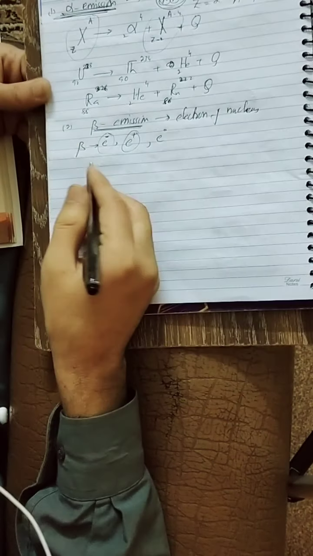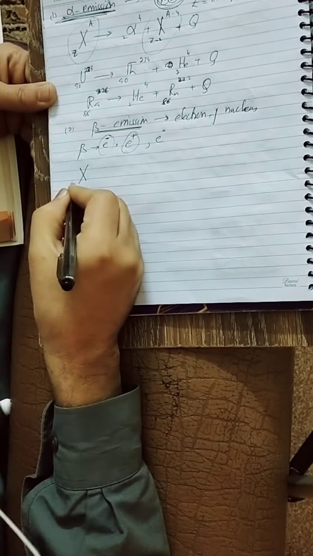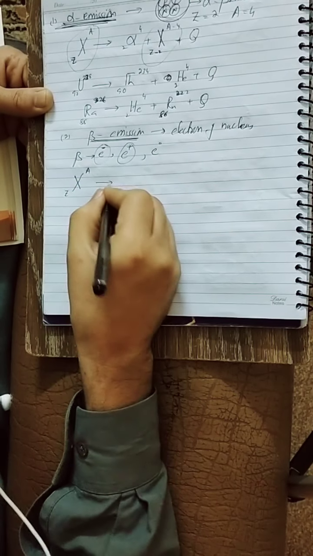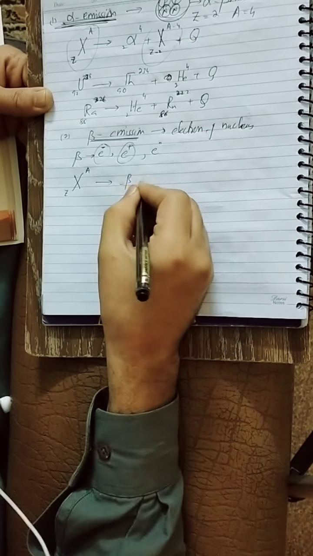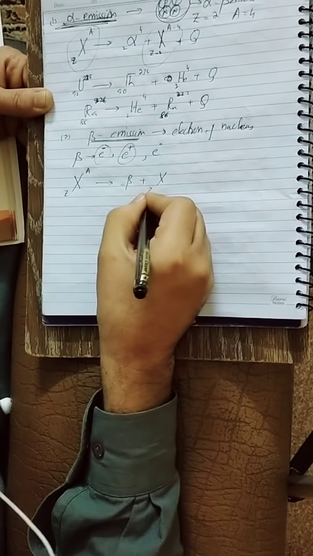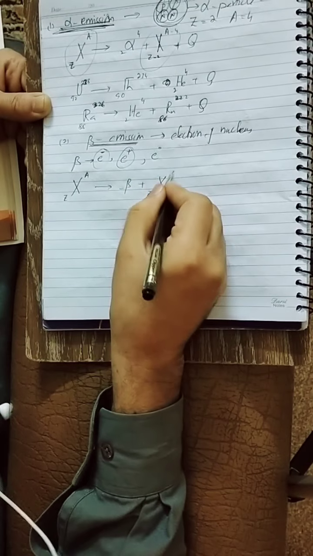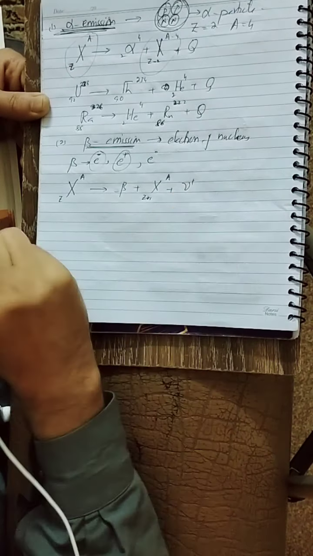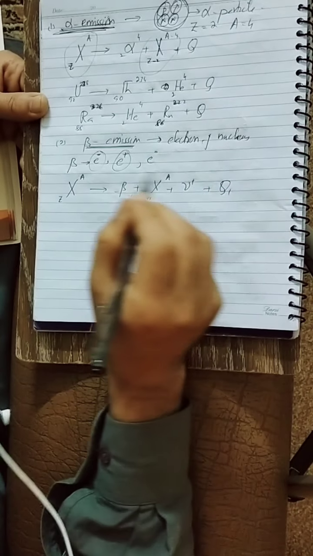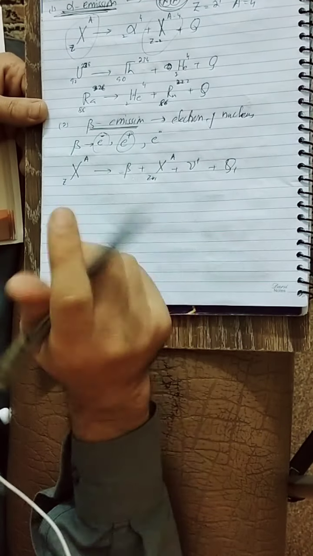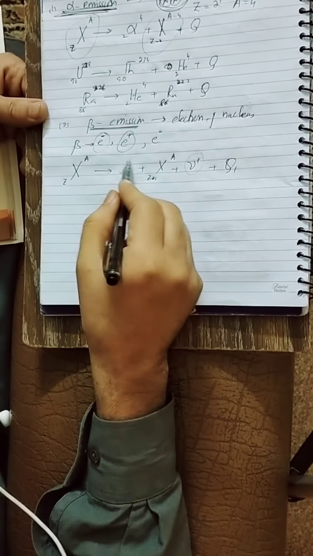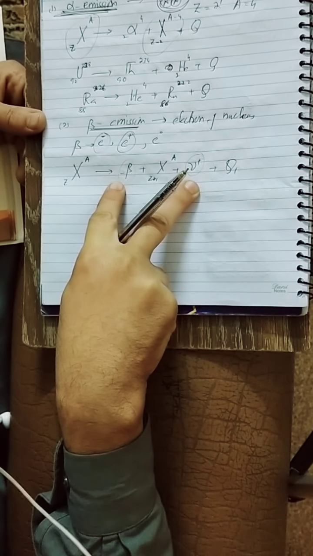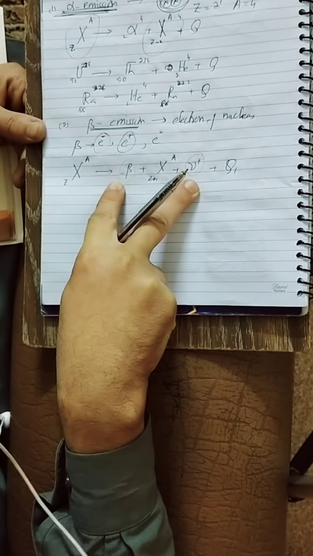Okay, look at the example. We have a parent nucleus X, with charge number Z and mass number A, which emits a beta negative. So its charge number will be increased by 1 and there is no effect on the mass, and an anti-neutrino will be emitted, plus Q. Okay, an anti-neutrino will be emitted. This anti-neutrino is emitted for the sake of the law of conservation of charge, of momentum, of energy, and of mass.